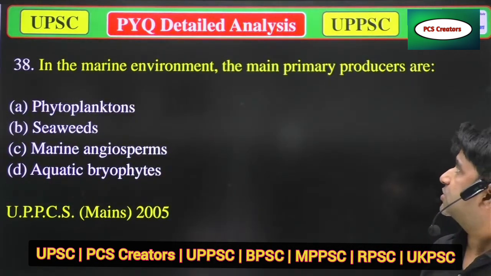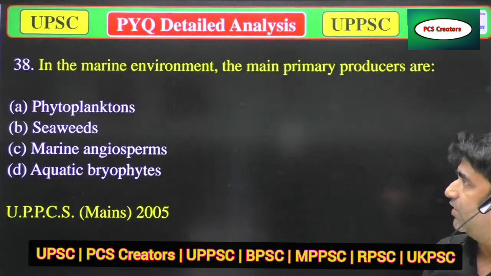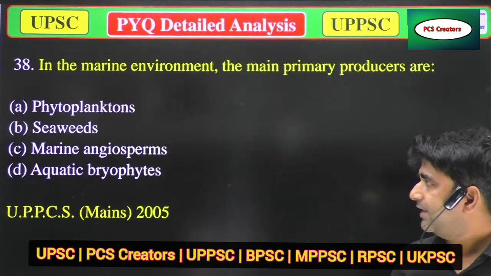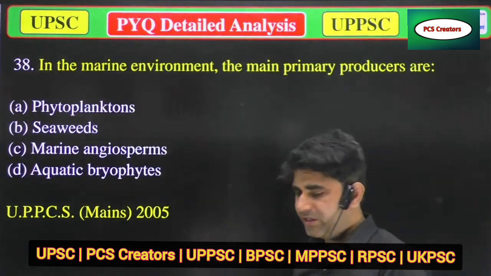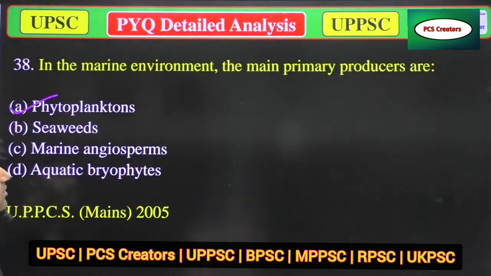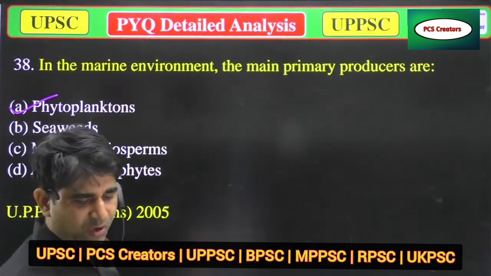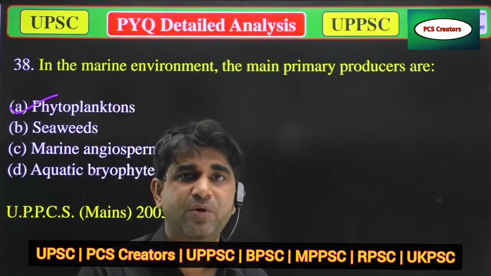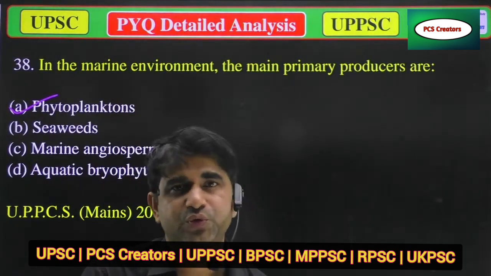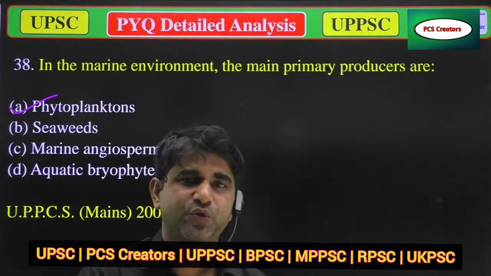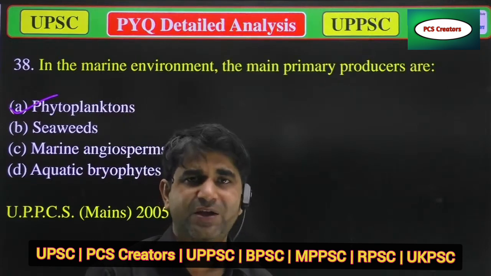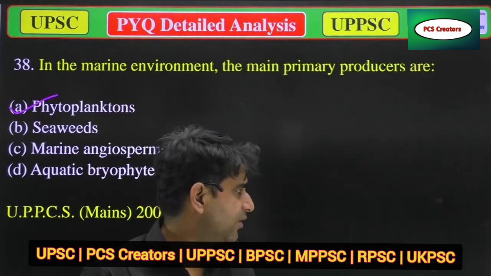In the marine ecosystem, the main producers are A, phytoplanktons, B, seaweeds, C, marine angiosperm, and D, aquatic bryophytes. So in a marine ecosystem, phytoplanktons are the primary producers because these are in a huge amount and have the capability to produce a huge amount of food, and the fishes, or you can say aquatic animals, are dependent on them for their food. Now we'll move to the next question.